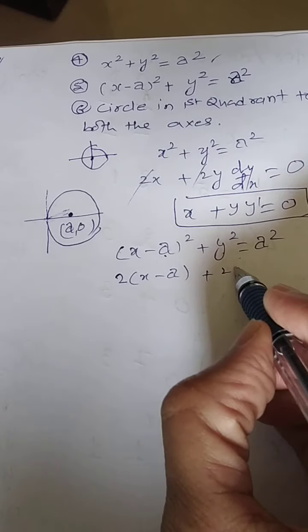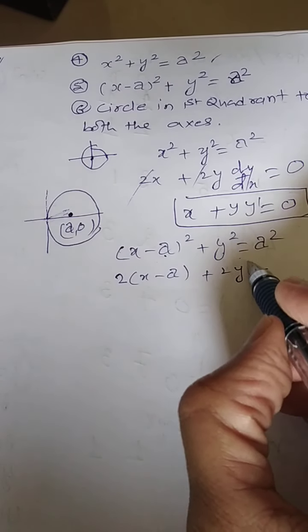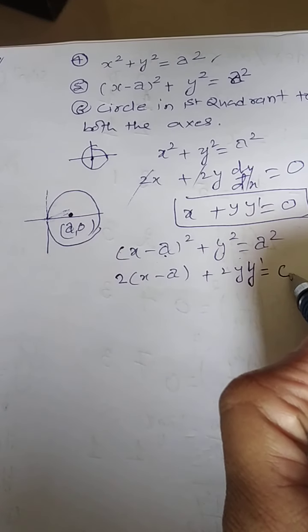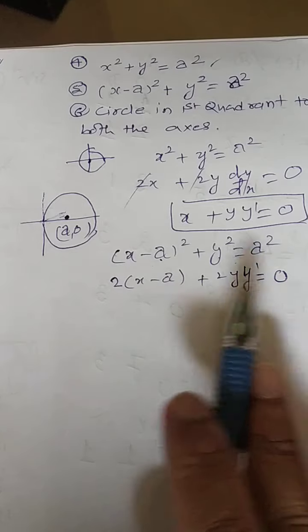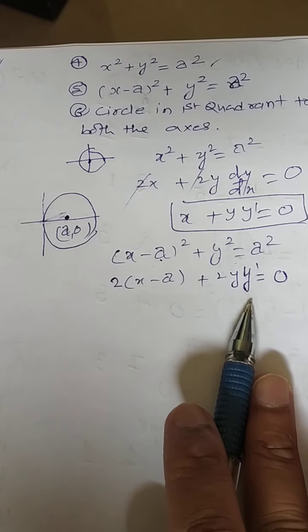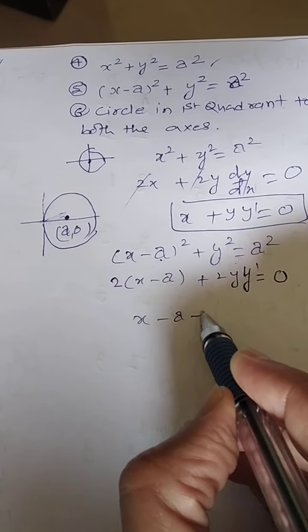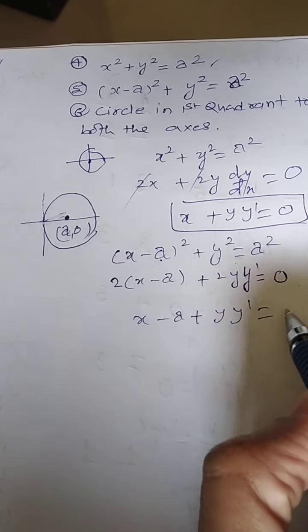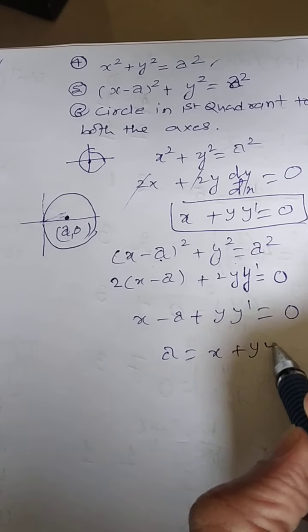It will be 2y dash over here, 2y dash. Are you getting? 2y dash will be equal to 0. Now if you again try to differentiate this, you will be getting the second derivative, but that is not allowed. Therefore what I can suggest, you can cancel 2 and try to find out the value of a. What is the value of a here? It will be x plus y dash.